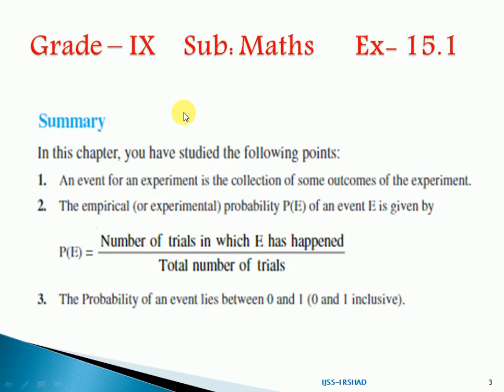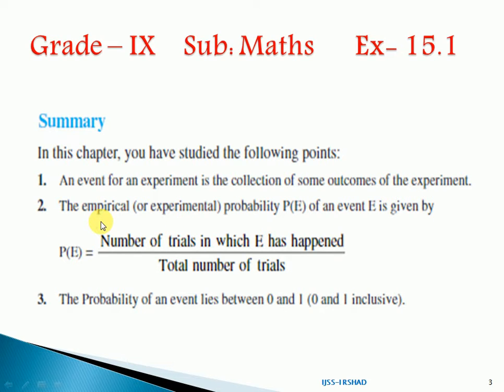So what we have noted in this chapter, the summary, is that we have studied the following points. An event of an experiment is the collection of some outcomes of the experiment.